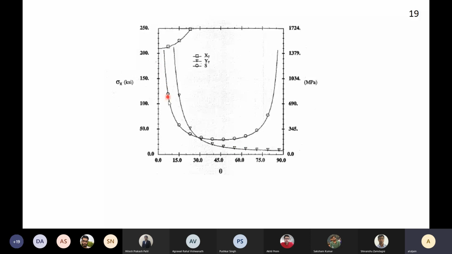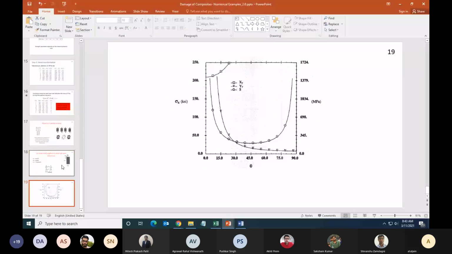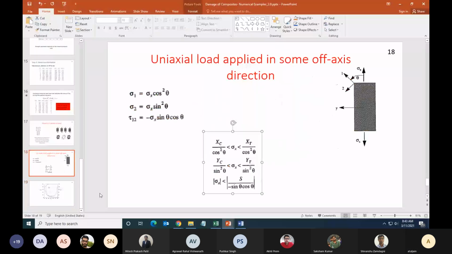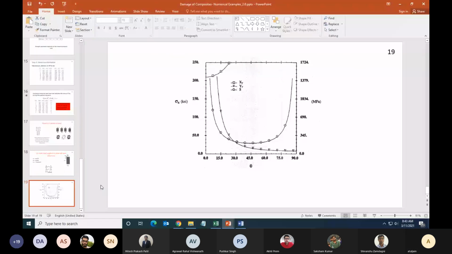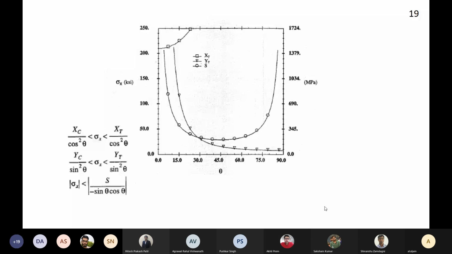And this third line is my third equation. So I think it is better to do it. So basically this is this equation, this is this equation, and this is this equation. We can plot it like this.